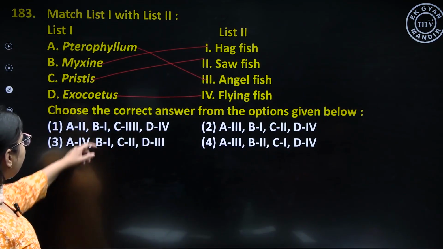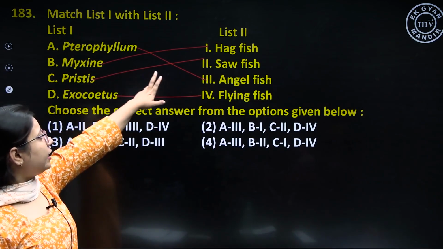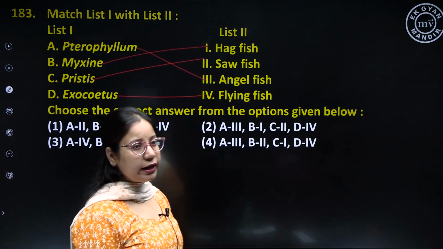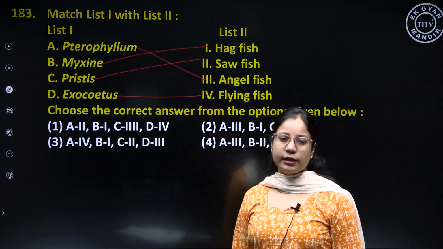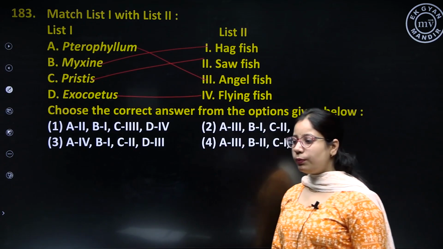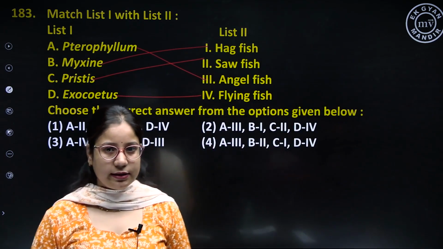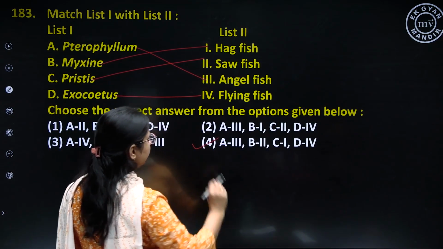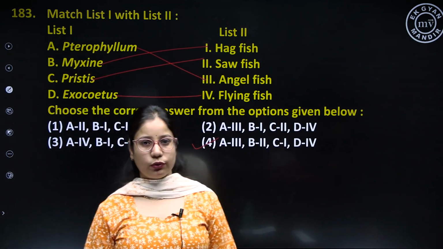So basically here myxine is a cyclostomata and others, pterophyllum, pristis, exochetus, they belong to a group of class Pisces. So here the correct option for this question is option number 4.